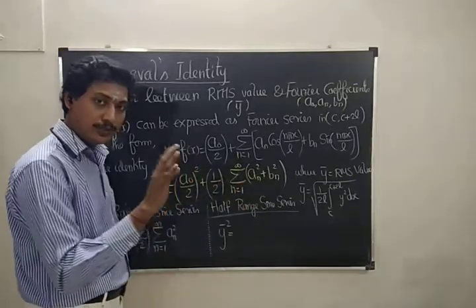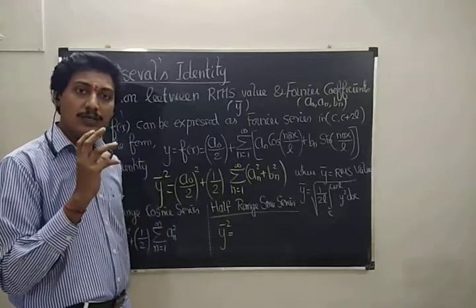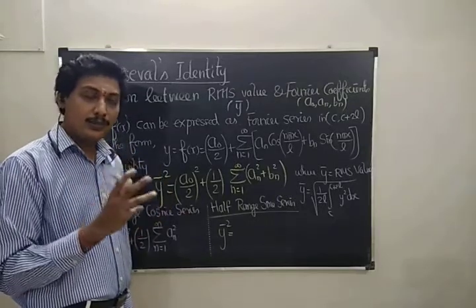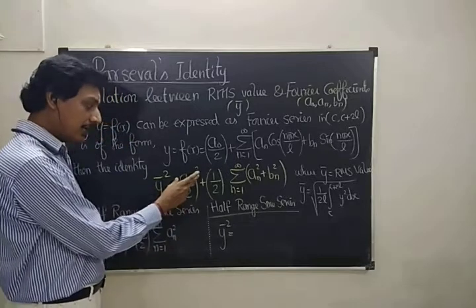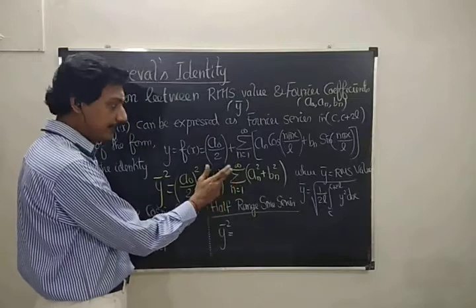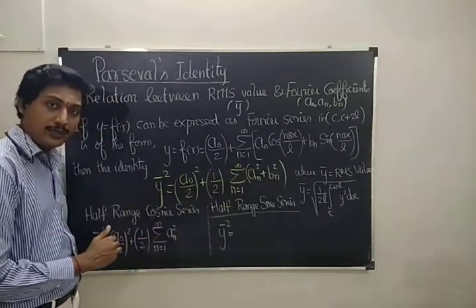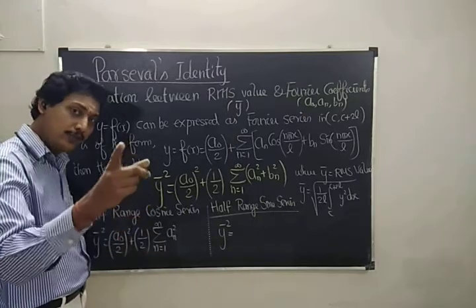We don't bother about the trigonometric terms. We only take the squares of the constants, particularly the Fourier constants or Fourier coefficients. So a0 by 2 whole squared plus 1 by 2 times sigma n equal to 1 to infinity an squared plus bn squared is equal to y bar squared. What is y bar? Yes, y bar is the root mean square value.